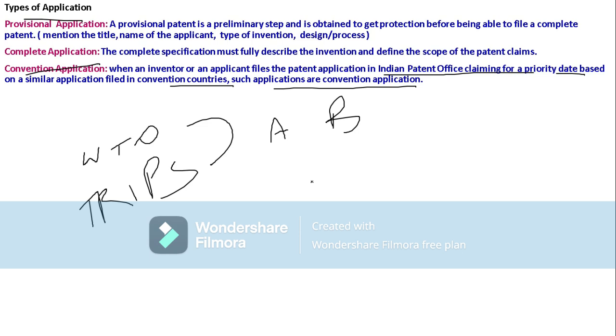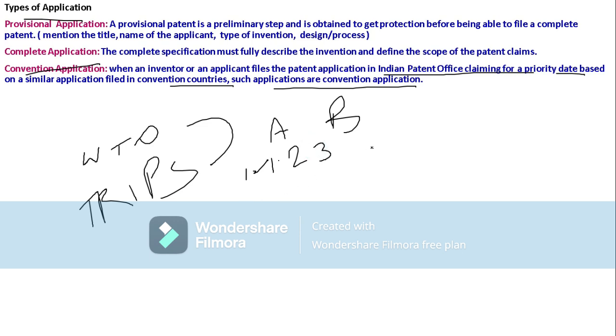We all know when a provisional application is submitted to the patent office. A submitted on 1st January, 1/1/2023.